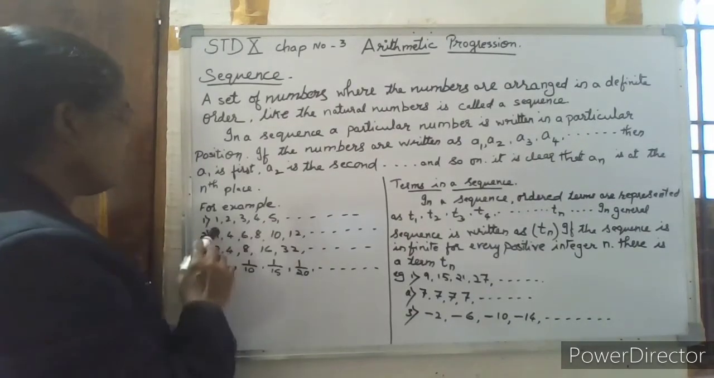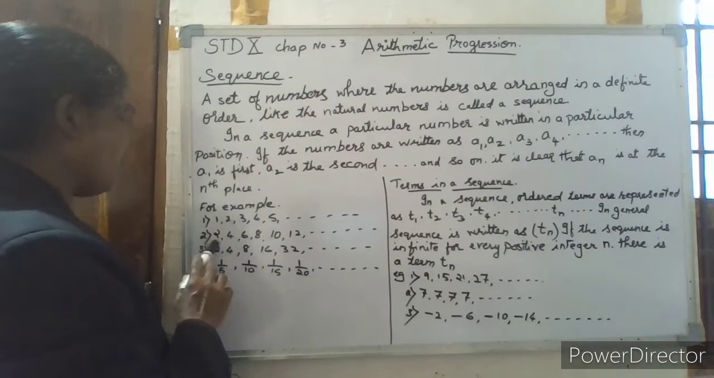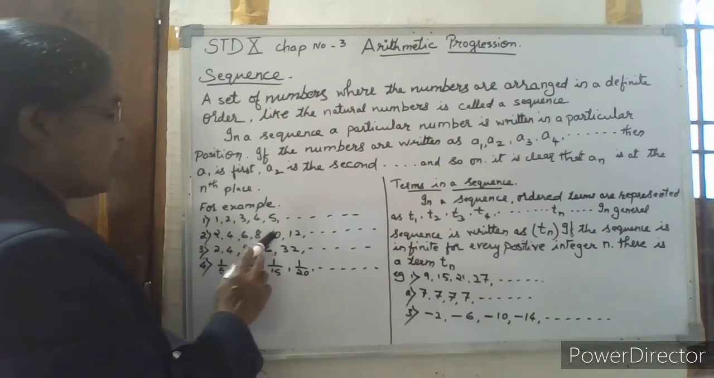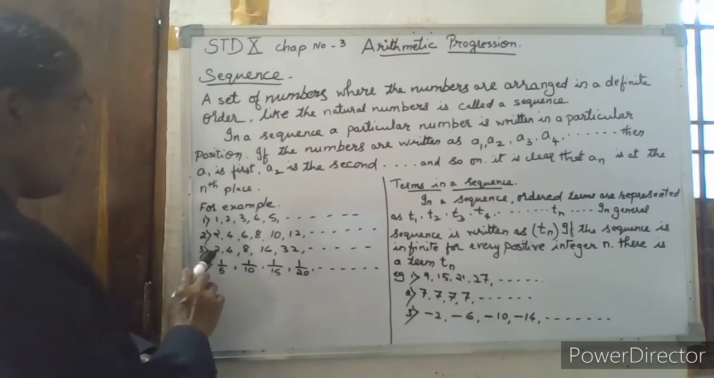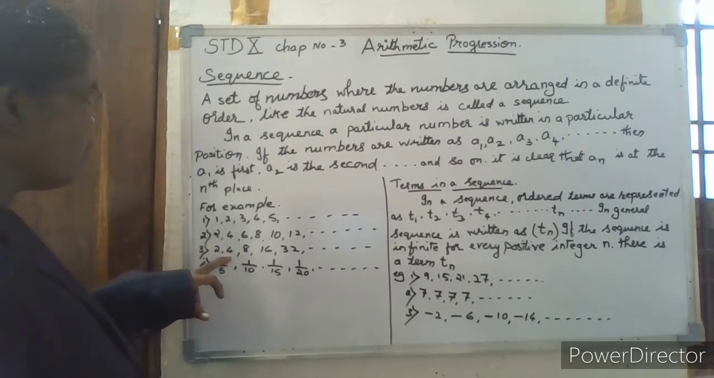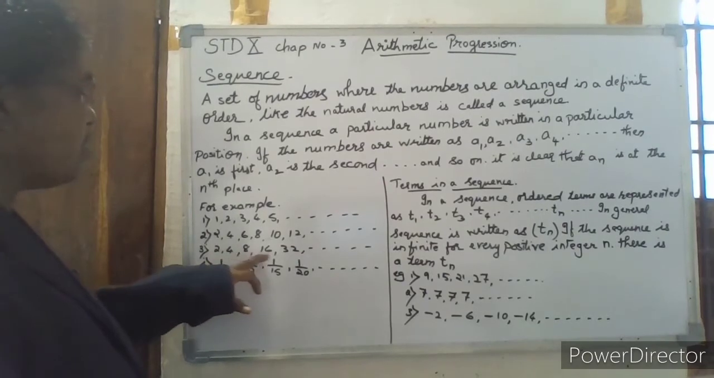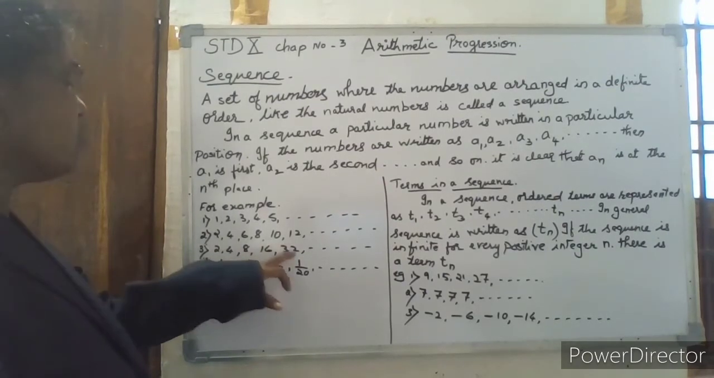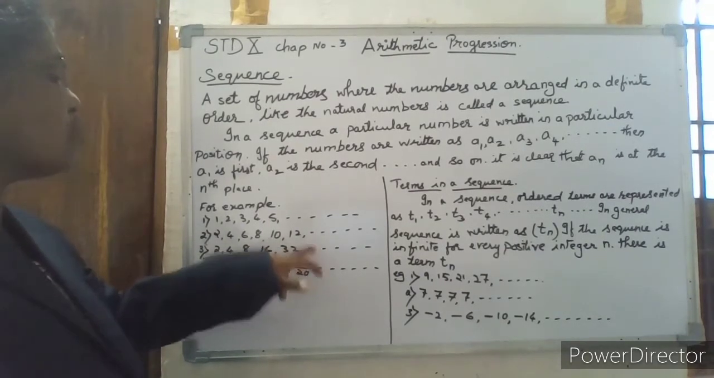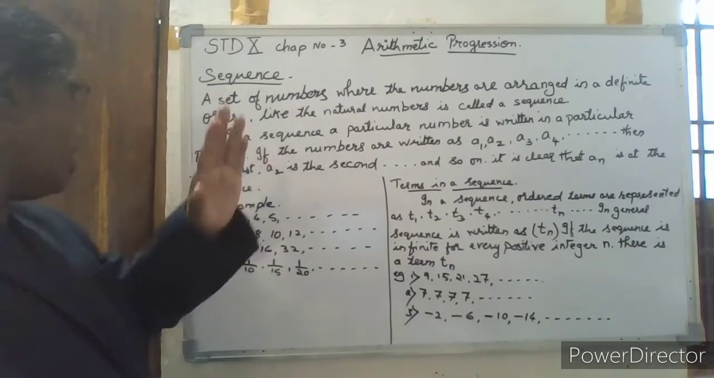For examples of sequences, we have the natural numbers, then multiples of 2: 2, 2 plus 2 is 4, 4 plus 2 is 6, 6 plus 2 is 8 and so on. Then we have 2, 4, 8: 2 plus 2 is 4, 4 plus 4 is 8, 8 plus 8 is 16, 16 plus 16 is 32 and so on. The next term we get is 32 plus 32, which is 64, then 64 plus 64 and so on.